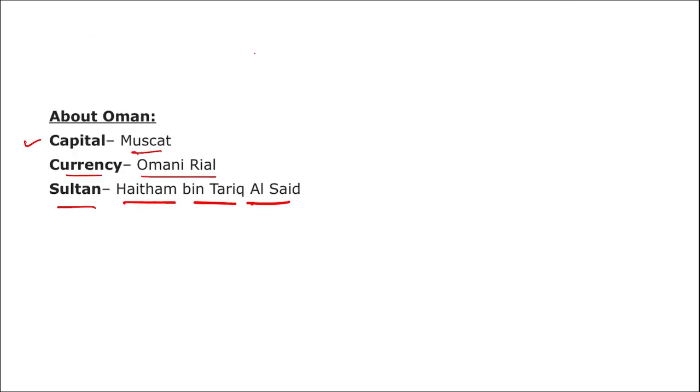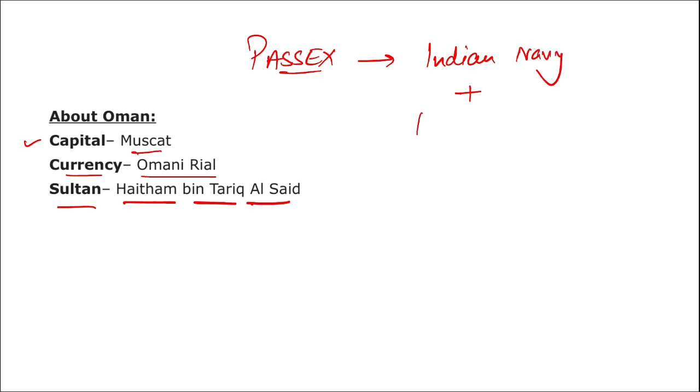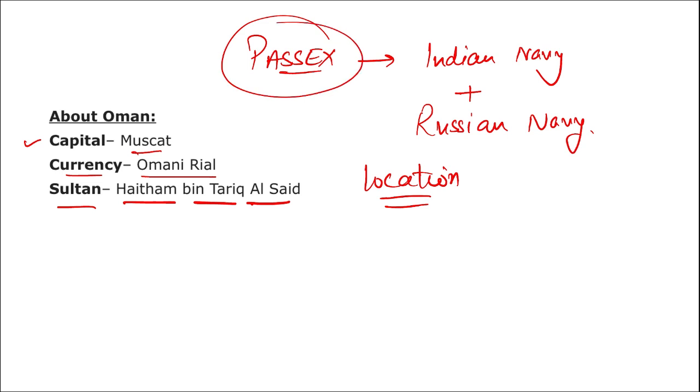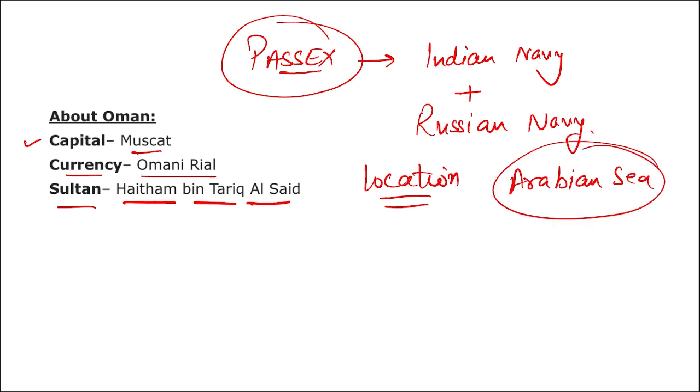Apart from this, remember there was another exercise by the name PASSEX. This exercise was recently conducted between the Indian Navy and the Russian Navy. Can you tell me what was the location of this exercise? Where was the PASSEX exercise conducted? This was conducted in the Arabian Sea. All right, location will be important for this exercise that was conducted between the Indian Navy and the Russian Navy. It was your PASSEX exercise that was conducted in the Arabian Sea.